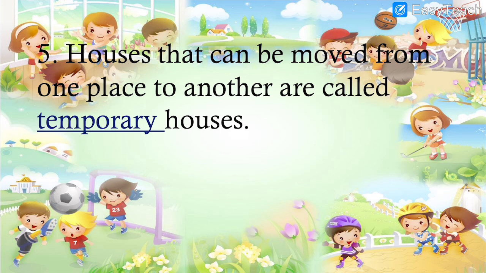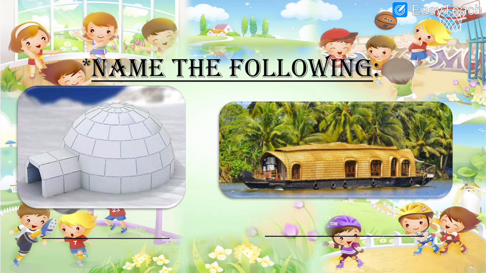Now we have the exercise, that is, name the following. You have to see the pictures, recognize and write the names in the blanks given below. So the first one, of white color, what is it? It is the house which is made from blocks of ice and it is found in the cold regions. That is an igloo. Let us write the spelling. So here is the answer, IGLOO, igloo.